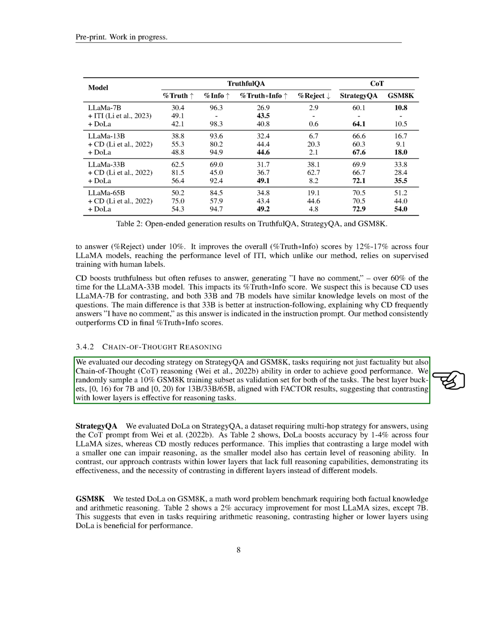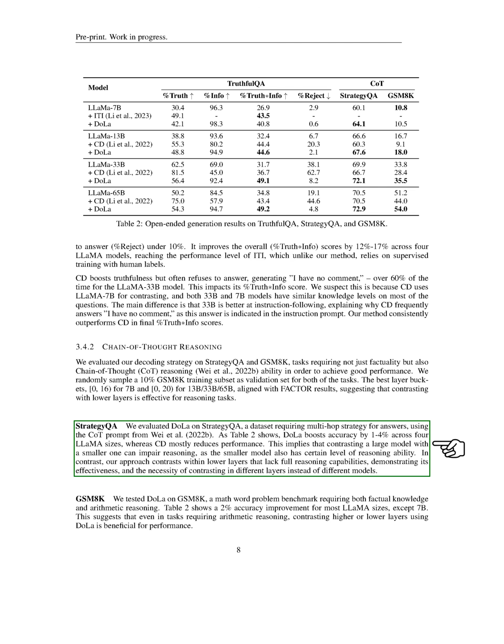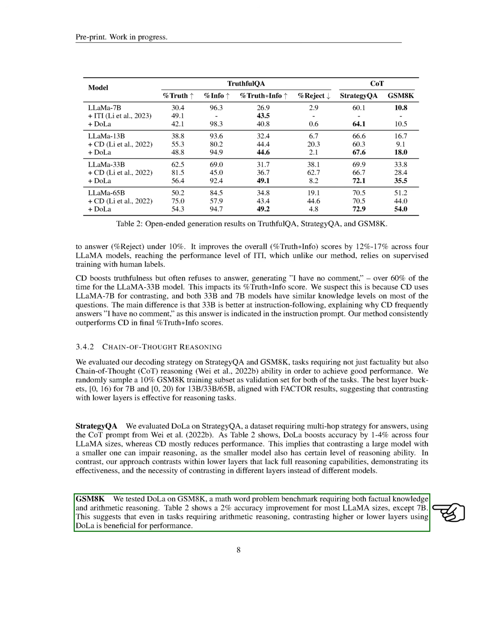Next, we evaluated our decoding strategy on tasks that require chain of thought, COT, reasoning ability. We tested our method on Strategy QA and GSM-8K, tasks that require not just factual accuracy but also logical reasoning. Our results suggest that contrasting with lower layers is effective for reasoning tasks. In Strategy QA, our method improved accuracy by 1 to 4% across 4 Llama sizes. In GSM-8K, a math word problem benchmark, our method improved accuracy by 2% for most Llama sizes.